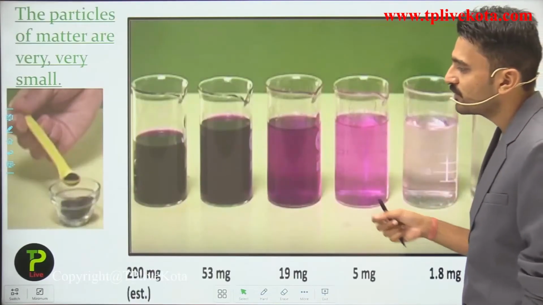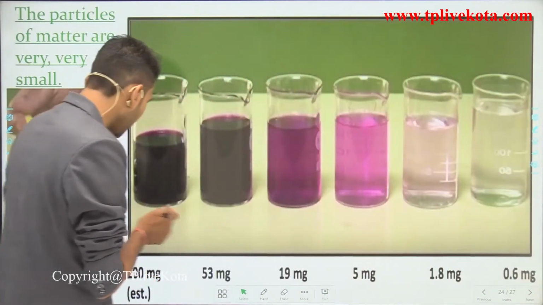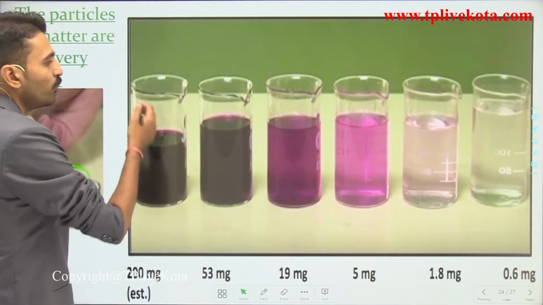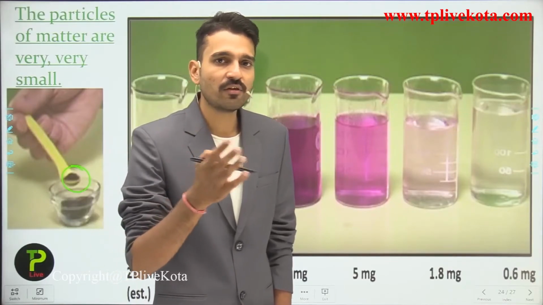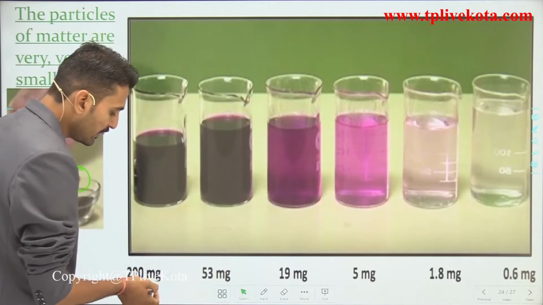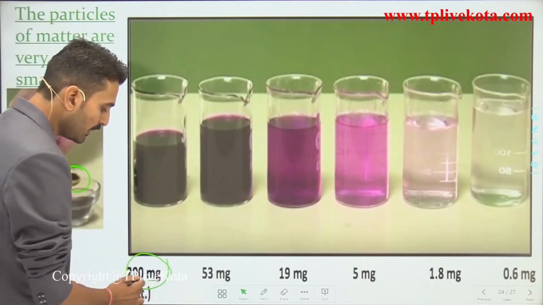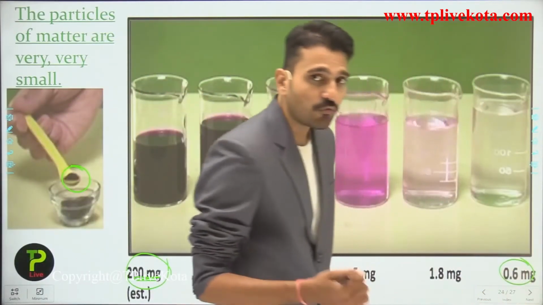So now students, seeing another slide in which you are given the KMnO4 or the potassium permanganate, and when we try to put it in these particular glasses which are having 100 ml of water, we are putting it in different concentrations. Just for an example, if I put here in this particular jar around 200 milligram, and if I keep on decreasing up to 0.6 milligram, so what happens?